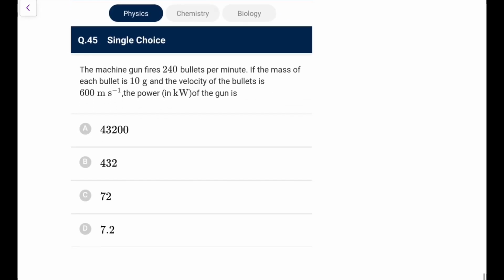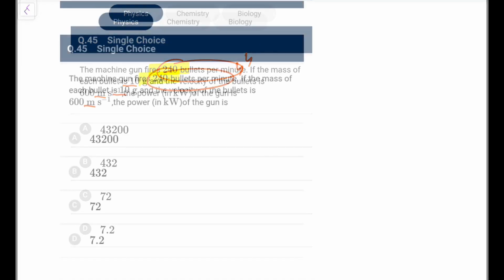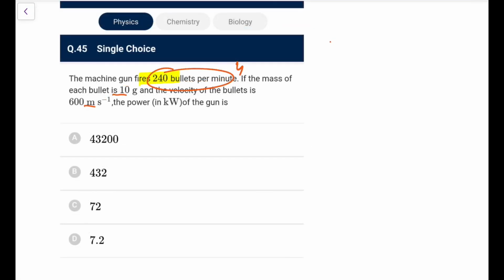Next, last one. A machine gun fires 240 bullets per minute, so I can make it 4 per second, divide by 60. If the mass of each is 10 grams and velocity is this. Now the power of the gun, basically what is the work done in 1 second? I can say 4 bullets are fired. Each has mass 10 into 10 to the power minus 3 into V square, that is 600 into 600.